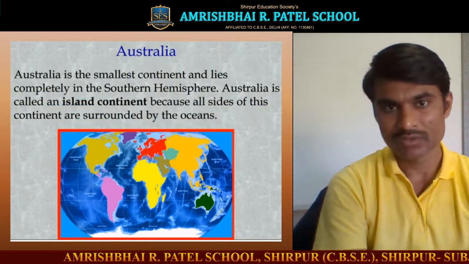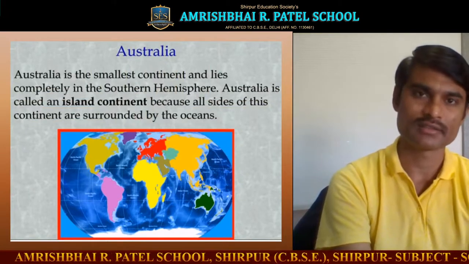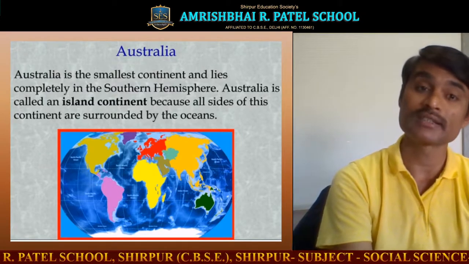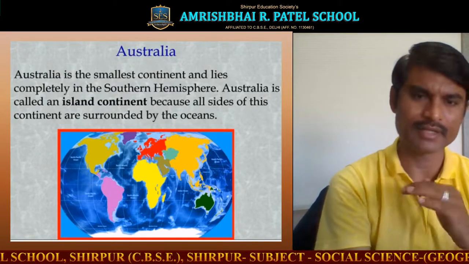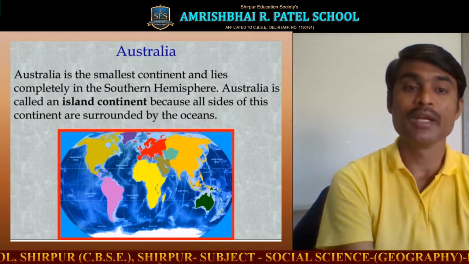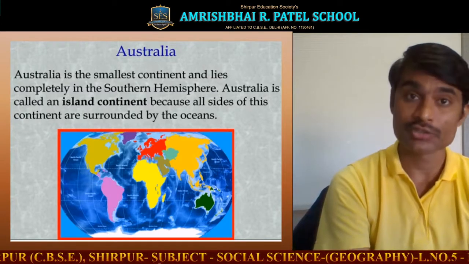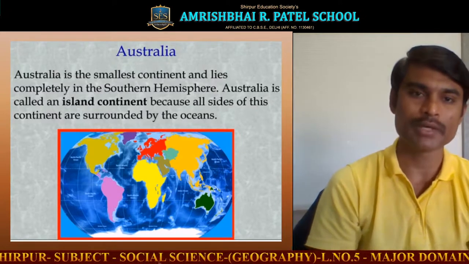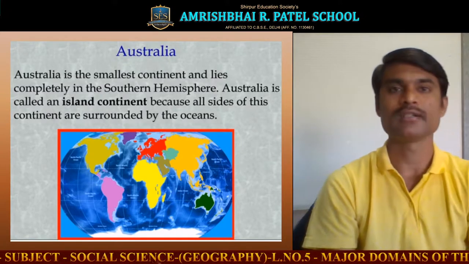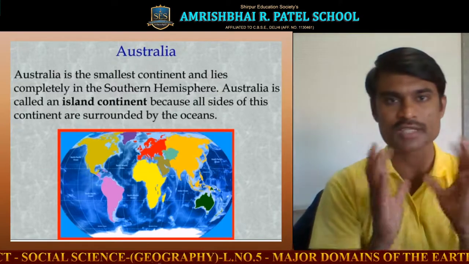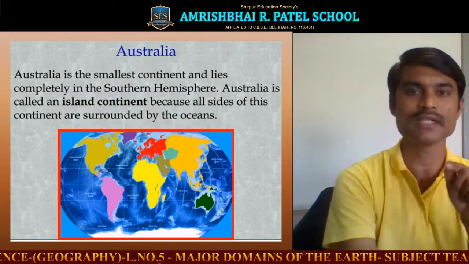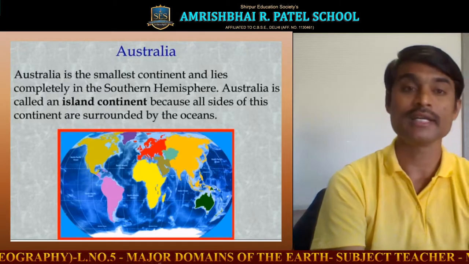Next, Australia. This is the smallest continent among all the continents and it lies completely in the southern hemisphere. Australia is also called an island continent because all sides of this continent are surrounded by the oceans. A piece of land surrounded by water from all sides is known as an island. So in this way, it is an island continent as well as an island country.